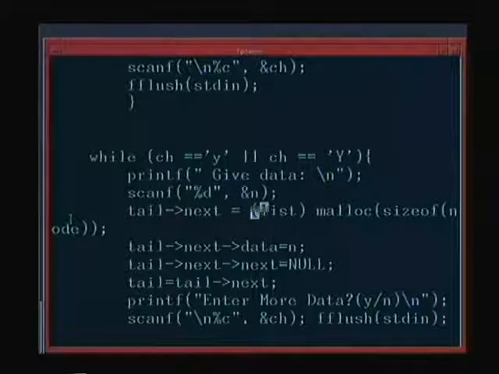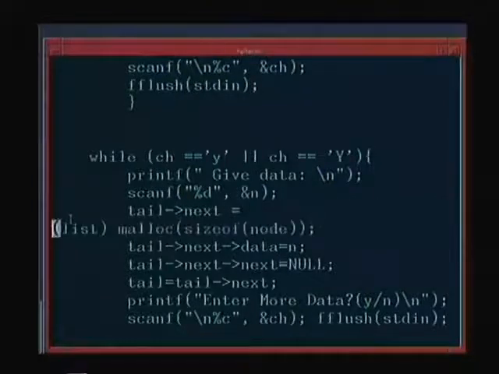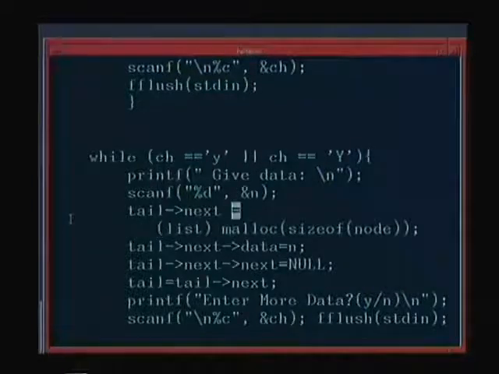Tail dot next, look at this. We want to insert a new element at the end of tail. Tail dot next should be null normally, so tail dot next will get the new allocated data. So in tail dot next, which is a pointer of type list, we will malloc the new element and point it there.